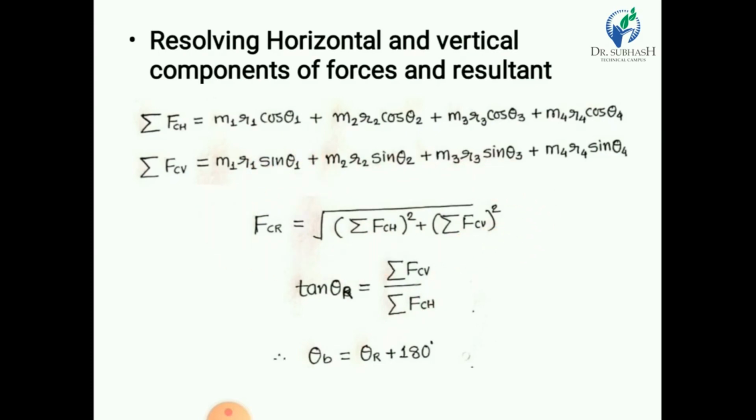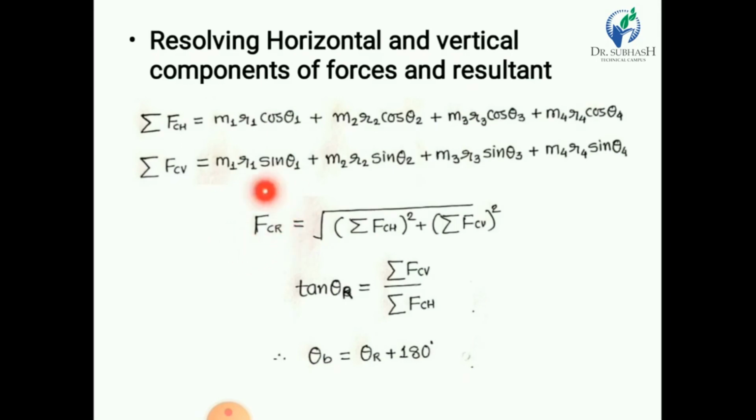So we directly add the balancing mass in the opposite direction to the resultant force. That means we apply a balancing force having the same magnitude as FCR and in the opposite direction to theta R. That means the balancing mass we add at an angle theta B is equal to theta R plus 180 degrees, and the magnitude of the balancing force is also FCR.